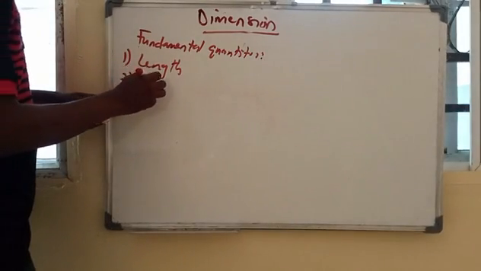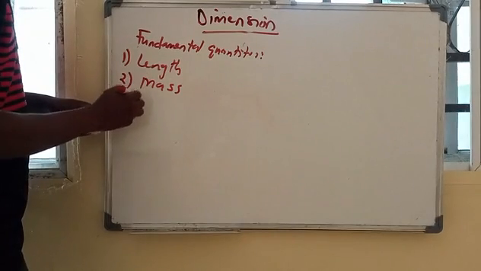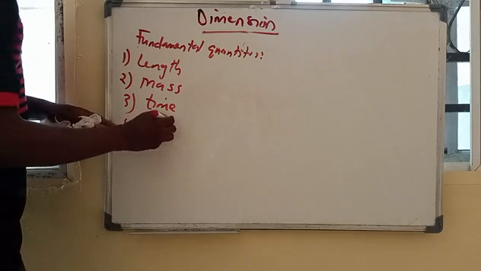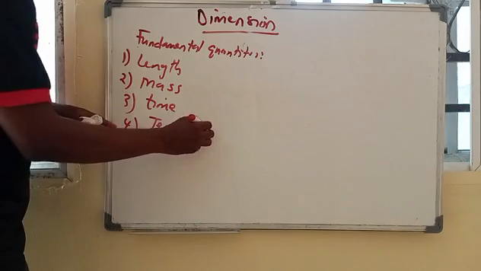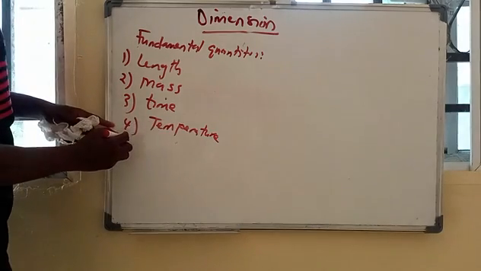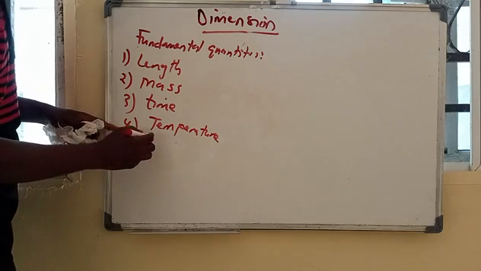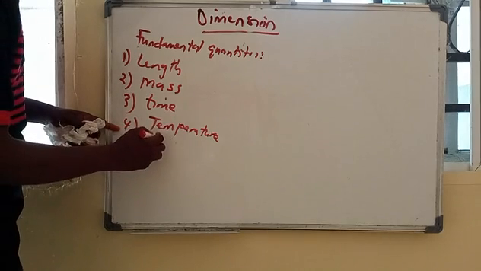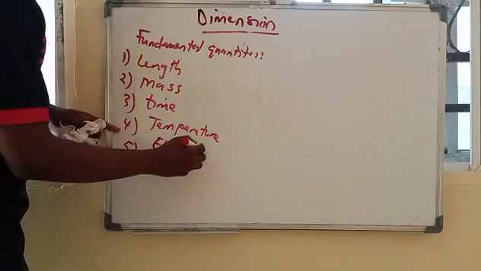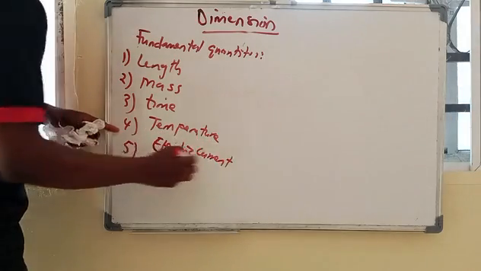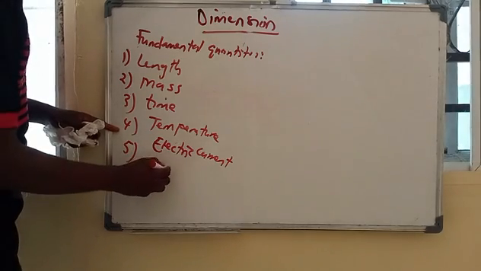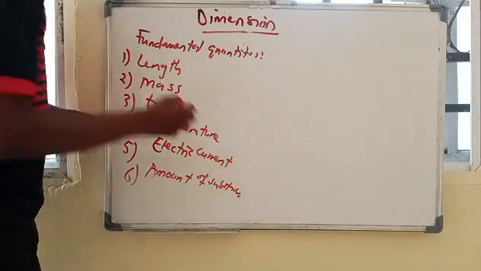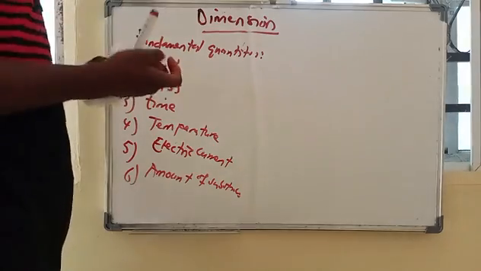The mass, we have time, temperature, then we have amount of electricity, let's say the electric current, then we have amount of substance. So these are the fundamental quantities.